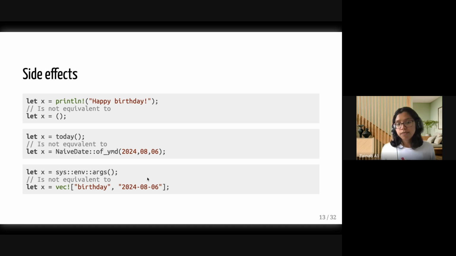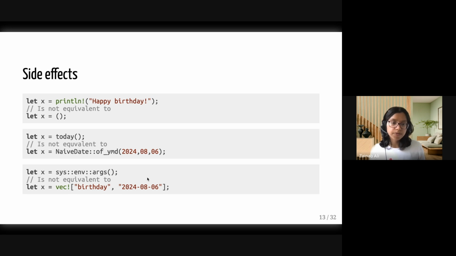Now also, if I call this function today, that's not equivalent to just defining what its result might be today, because if I were to call it tomorrow, it would give me a different thing. You can kind of say the same for our argument list as well. When we get our arguments, they aren't equivalent to just a vector of what those arguments are.